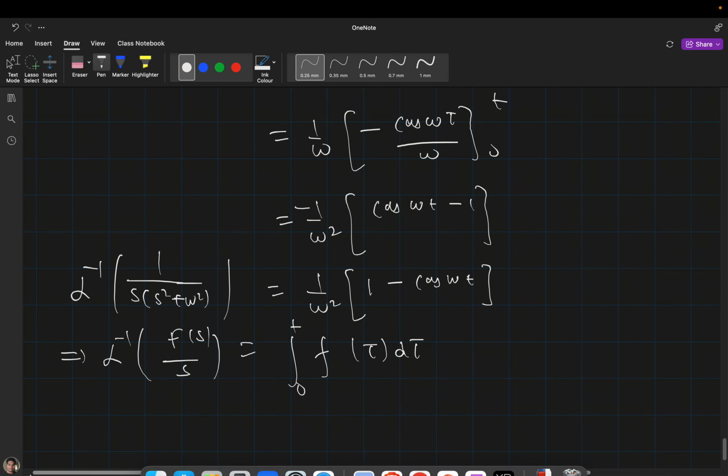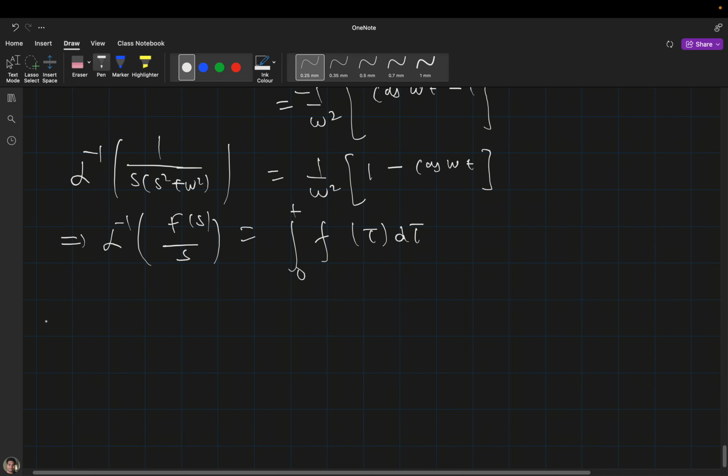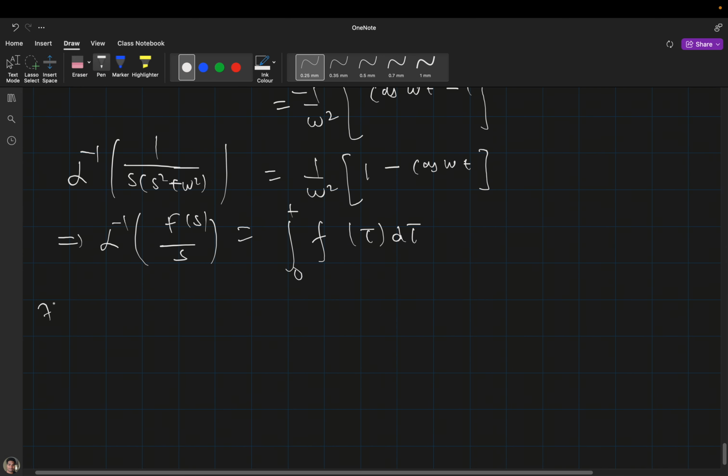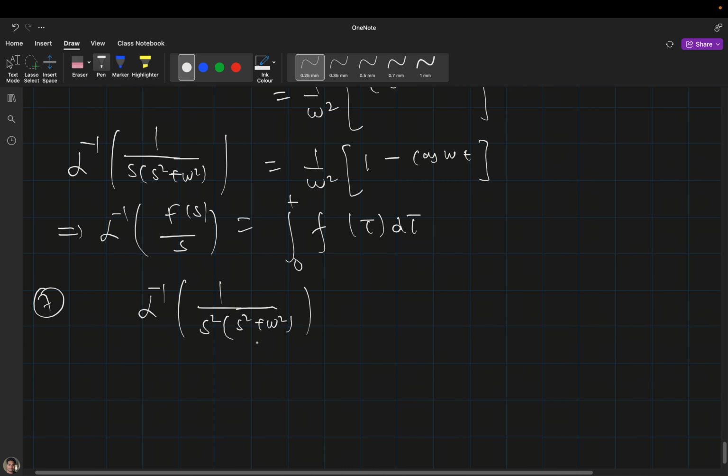Now again we will move to another problem that is very similar to this. We have to find the inverse Laplace of 1 divided by s square plus omega square. Can someone tell me what could be the answer?